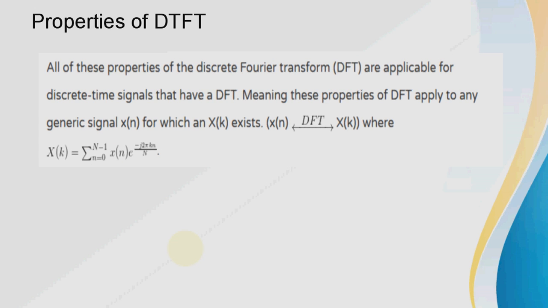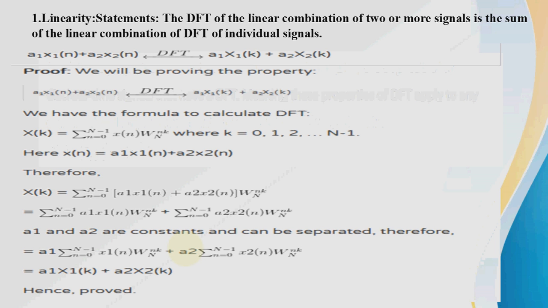Let us revise some properties of the DTFT. All these properties are applicable for the DFT. The first is the linearity property: the DFT of a linear combination of two or more signals is the same linear combination of the DFTs of the individual signals. That is, A1 x1 of n plus A2 x2 of n has DFT A1 X1 of k plus A2 X2 of k.